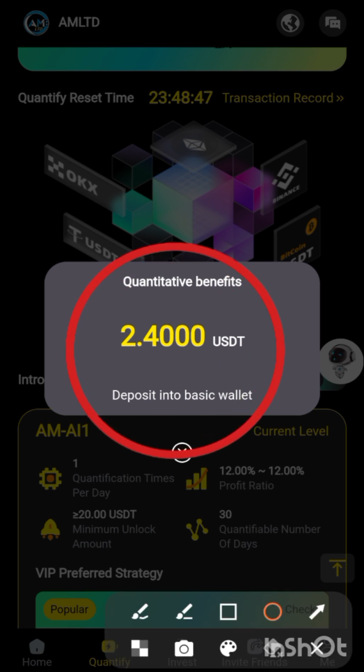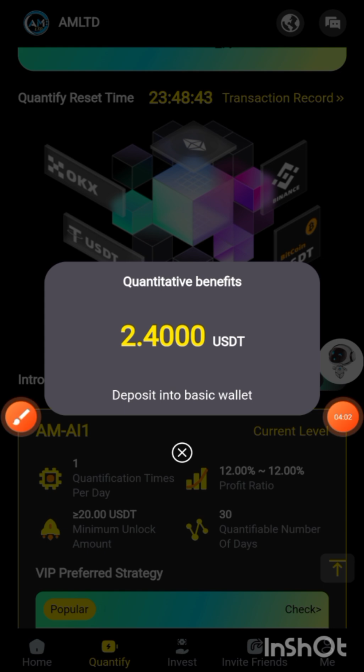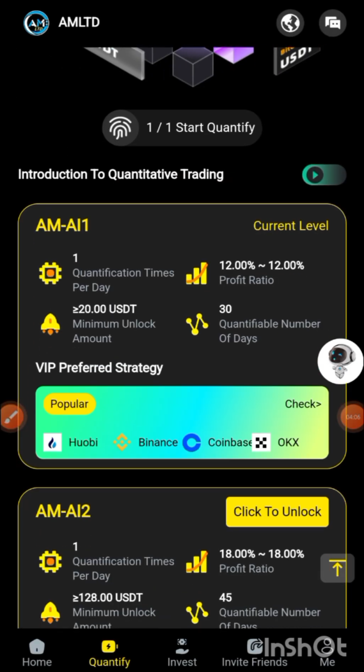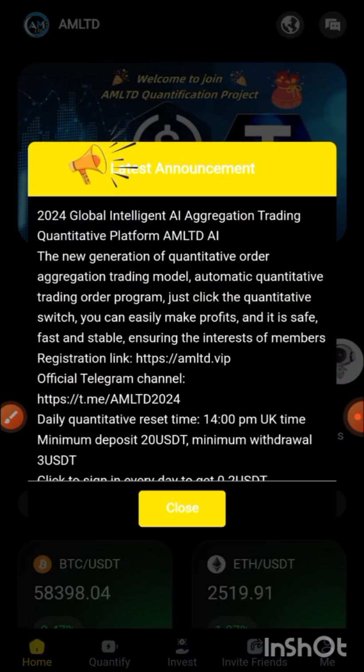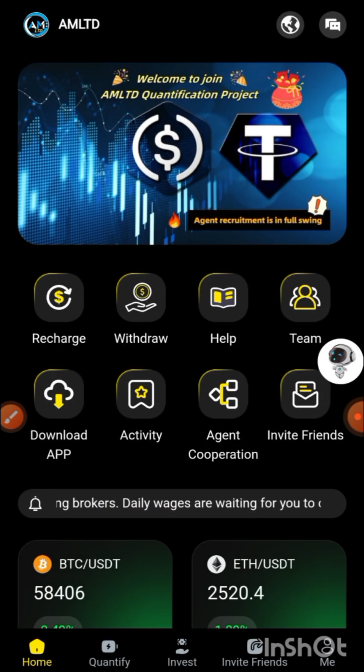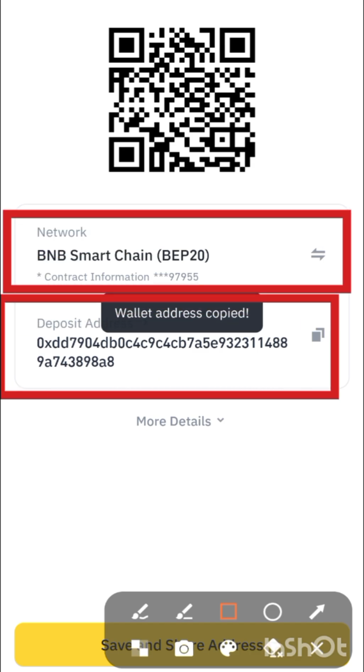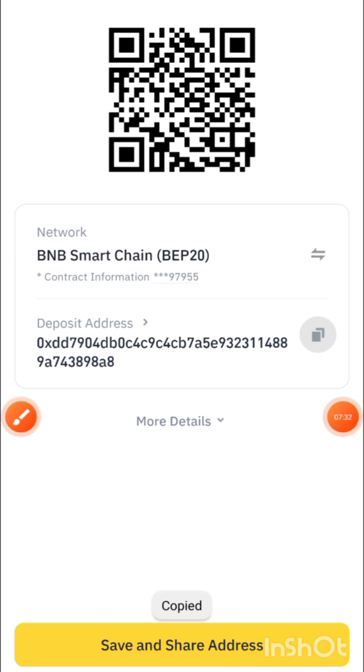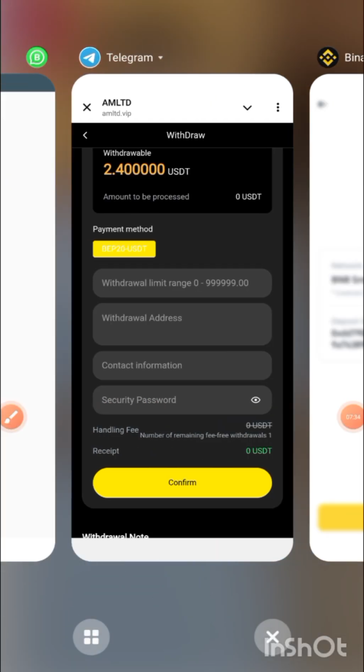Here you can see the quantity benefit of 2.4000 USDT deposited in the basic wallet. So I will make a withdrawal from this live. Just don't skip this video and please watch the complete video. I am going to make a live withdrawal. You can see that I need to copy my BNB Smart Chain BEP20 USDT deposit address and paste it here.